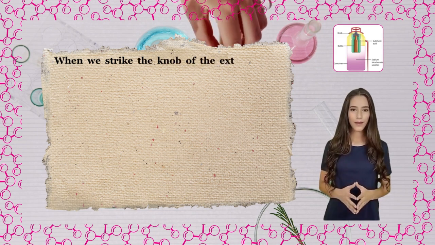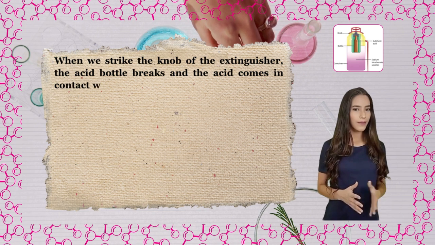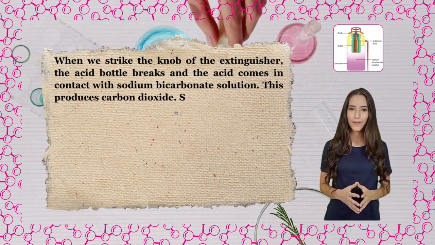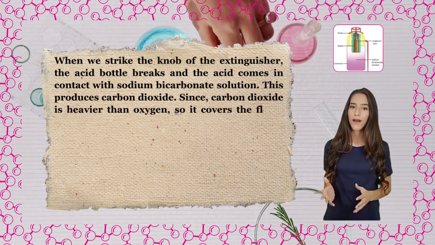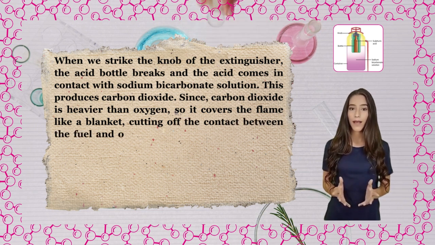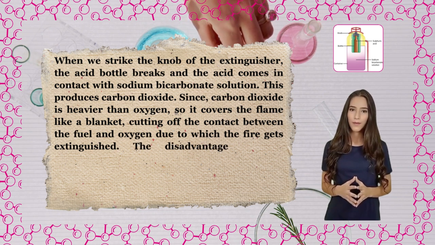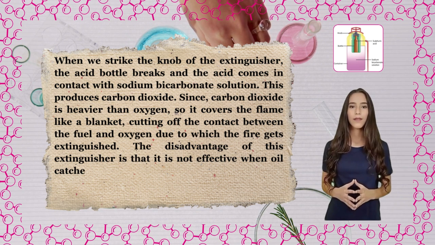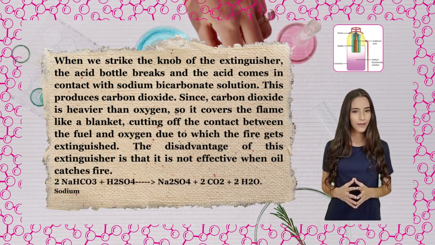When we strike the knob of the extinguisher, the acid bottle breaks and the acid comes in contact with sodium bicarbonate solution. This produces carbon dioxide. Since carbon dioxide is heavier than oxygen, it covers the flame like a blanket, cutting off the contact between the fuel and oxygen, due to which the fire gets extinguished. The disadvantage of this extinguisher is that it is not effective when oil catches fire.